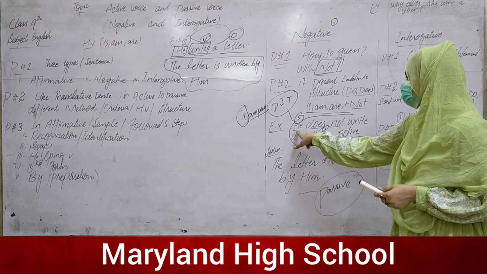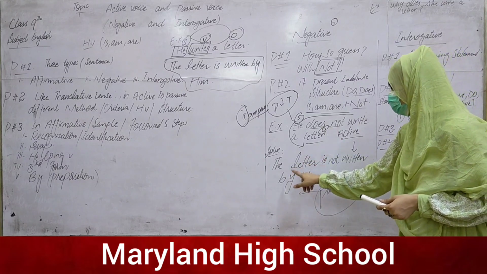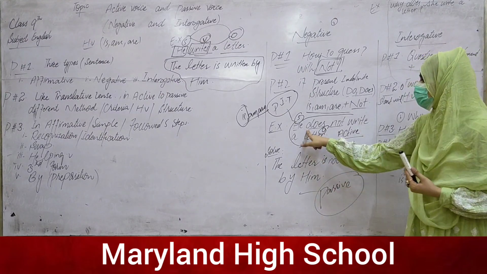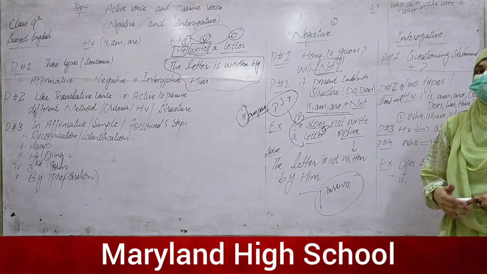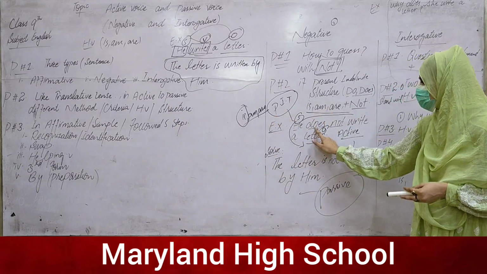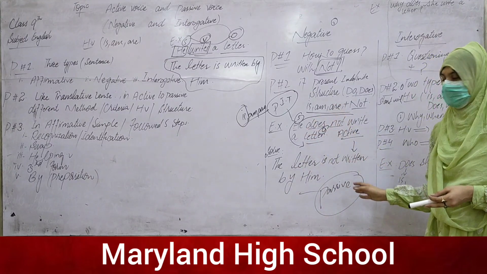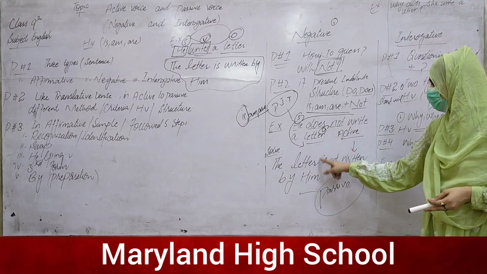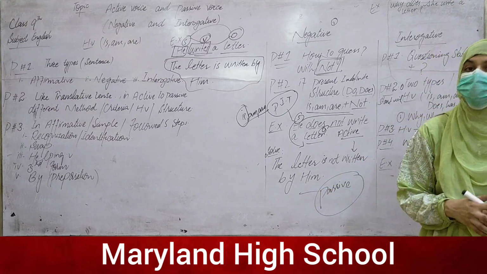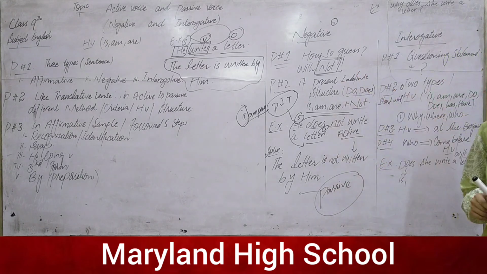Firstly, identify, then swap: the letter as the object will be used as the subject, and him will become the object. Then is, am, are are the helping verbs of the present indefinite tense, and because there is only one letter, is replaces the does, and we will exclude the does and not write it in the passive. So the letter is, and for the negative, not is used after the helping verb, and at the end the third form and the preposition complete our statement. Here is the basic passive of the negative statement.